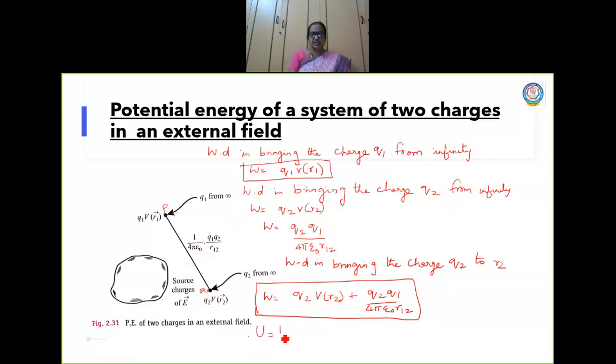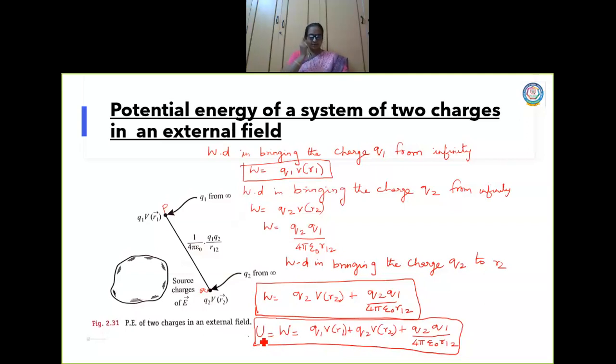Potential energy is equal to work done is equal to Q1 V at R1 plus Q2 into V at R2 plus Q2 into Q1 divided by 4 pi epsilon naught R12. Look at this equation. This is the total potential energy of a system of charges. Hope you understood the concept clearly.